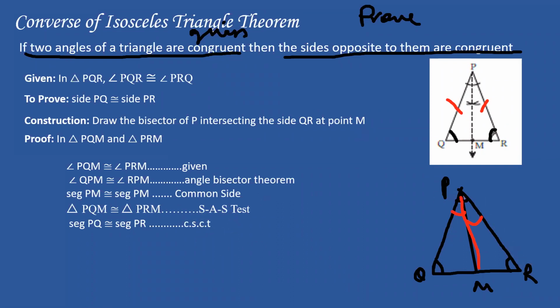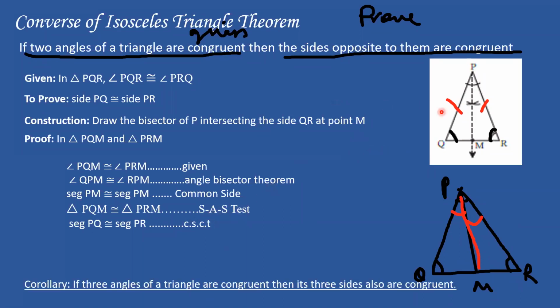Why is it so? Because we have proven that these two triangles are congruent. So once two triangles are congruent, all their angles and sides will automatically be congruent. Okay. Using CSCT. What is CSCT? Corresponding sides of congruent triangles. Okay. So we have proven this. And we come to the last point now. So folks, if you have understood this converse of isosceles, give me a yes in the chat box so that I can look at whether everyone understood.